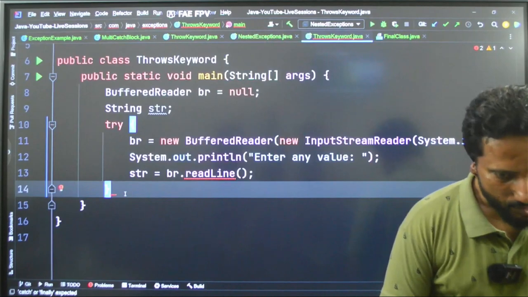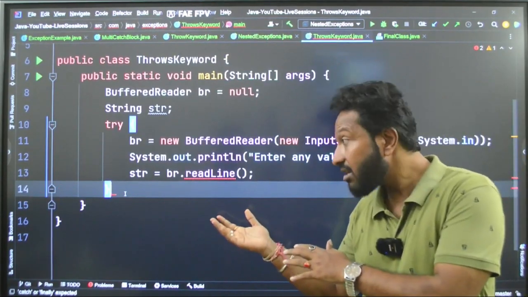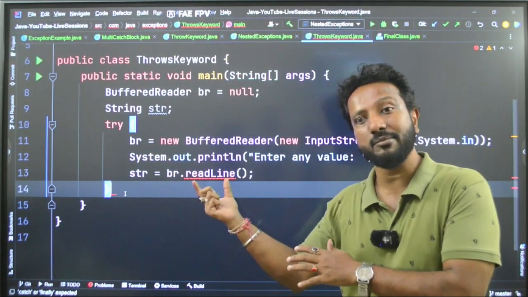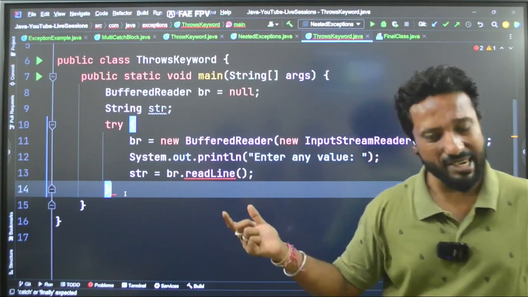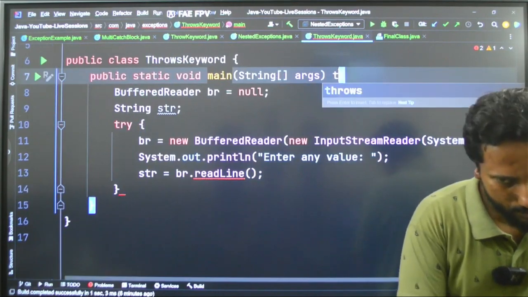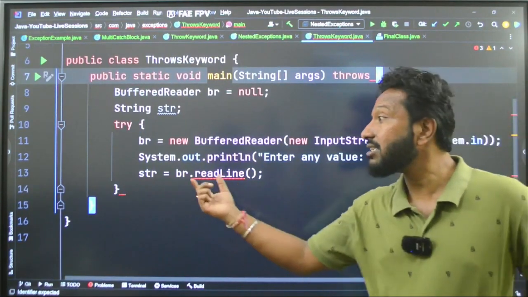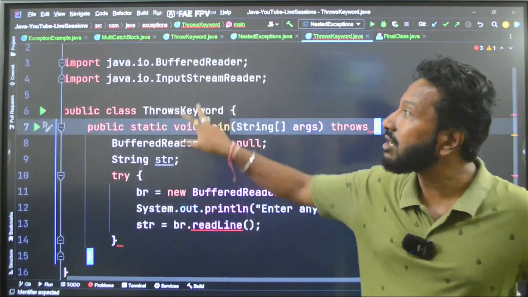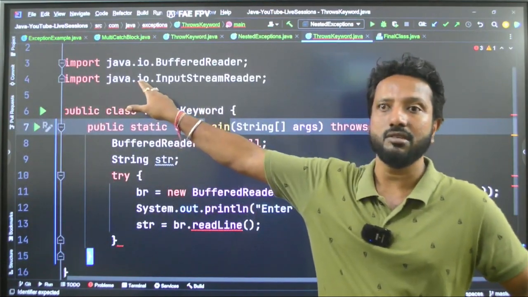So in order to handle that kind of exception, we use the throws keyword. You can write a try catch, or you can also write throws. What is the type of exception? It is the input and output exception. Got it?